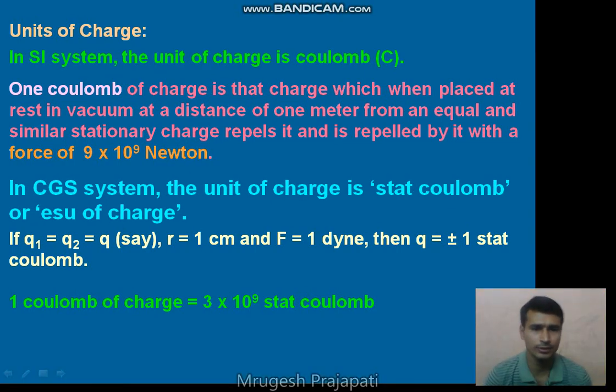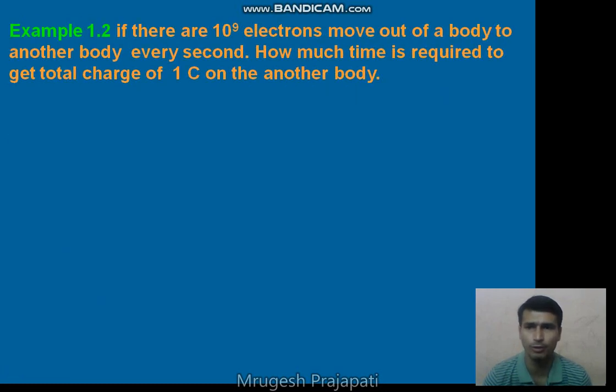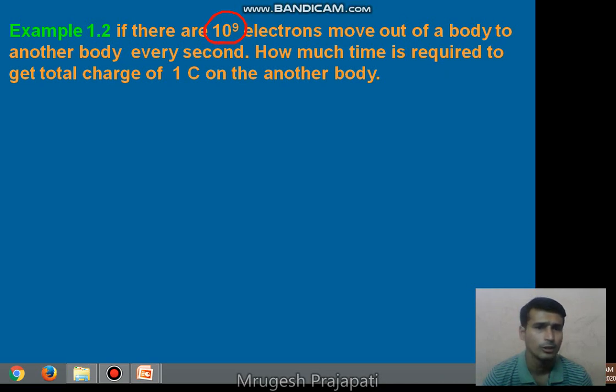So dear students, now we will see some examples regarding this topic, electric charge and the properties of the electric charge. First we start with example number 1.2 of the textbook. If 10 raised to 9 electrons move out of a body to another body every second, how much time is required to get a total charge of 1 coulomb on the other body?